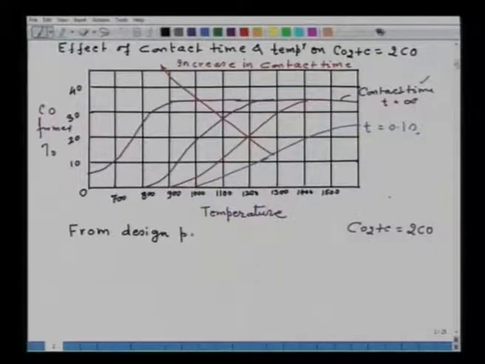because you will be operating, for example, at a particular temperature. The reactor is refractory lined. You have to decide the temperature. For example, you want to operate at 1000 degree or 1100 degree Celsius, because the higher the temperature, the problems associated with temperature will also be there.